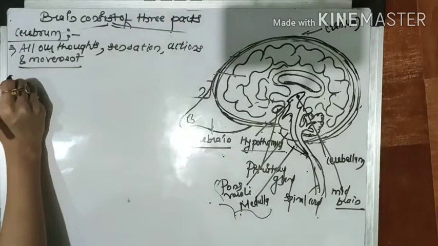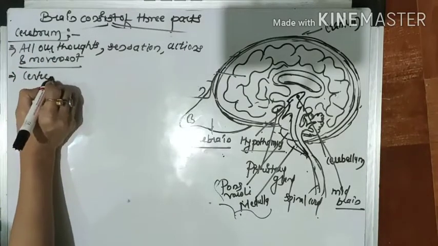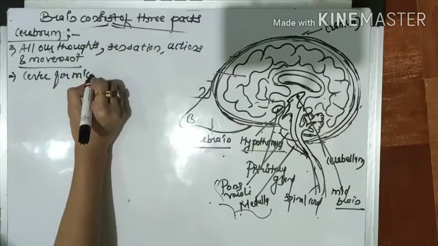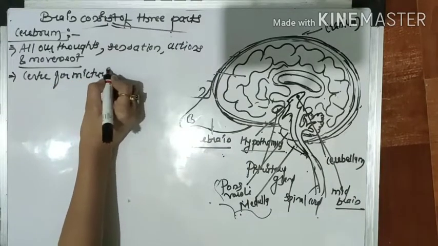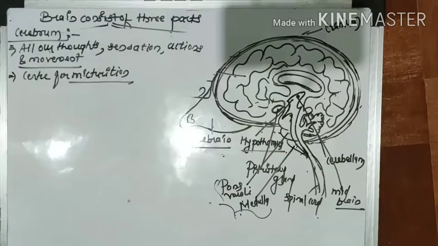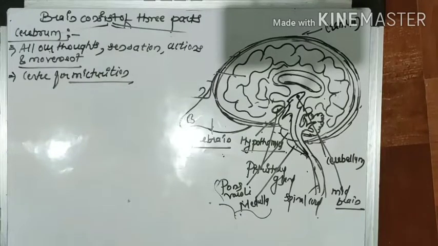The cerebrum is the center of micturition. What do you mean by micturition? The process of urination is known as micturition. When we go to the toilet, that process is known as micturition. So the cerebrum is the center of micturition, or you can say it is controlled by this cerebrum.